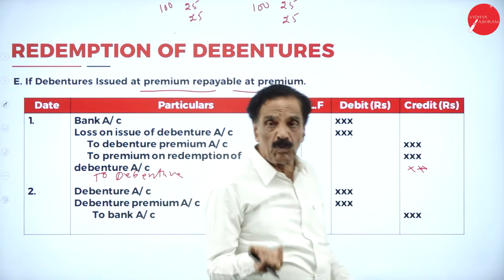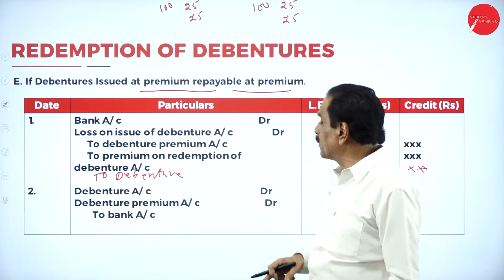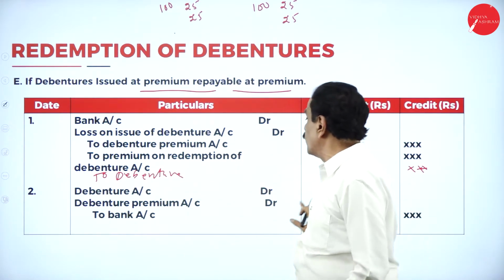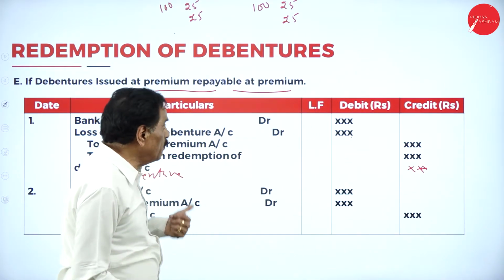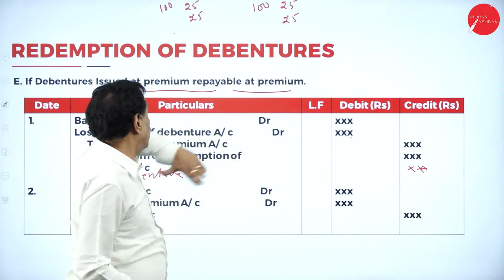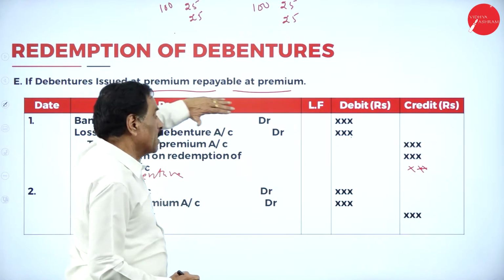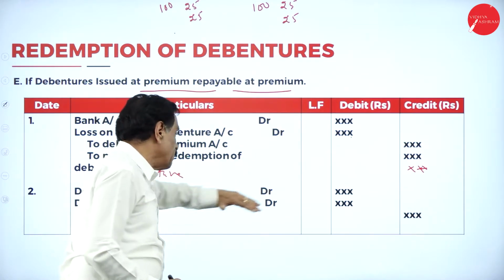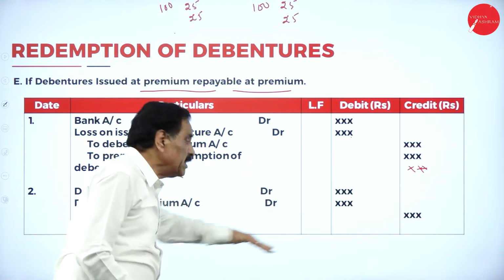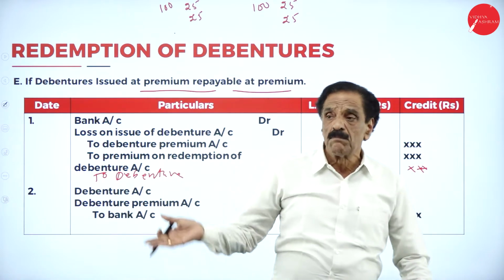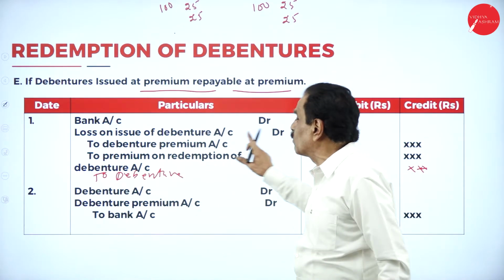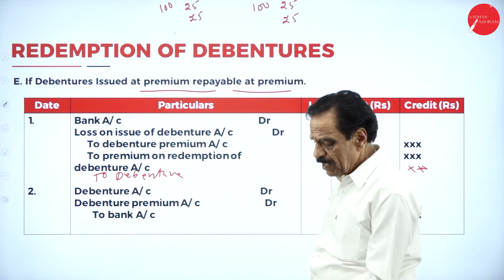How to show? Debenture account debit 125, including the premium received. Debenture premium account debit. Here, repayable at premium, issued at premium, repayable at premium: Debenture account debit 100, Debenture premium account debit 25, to Bank account 125. But when you are showing 150, the loss you are going to show. That's all.